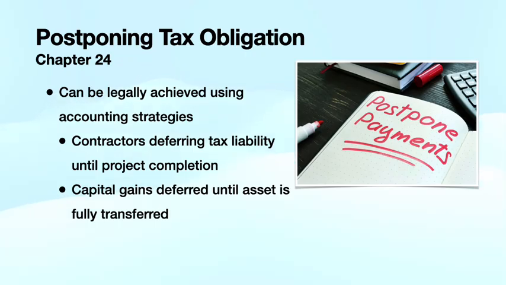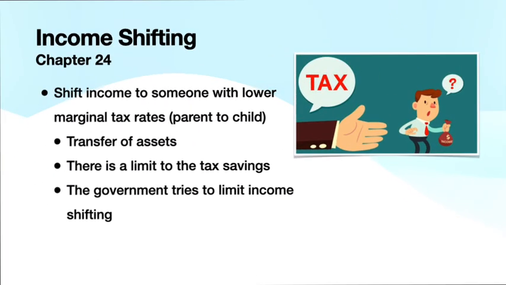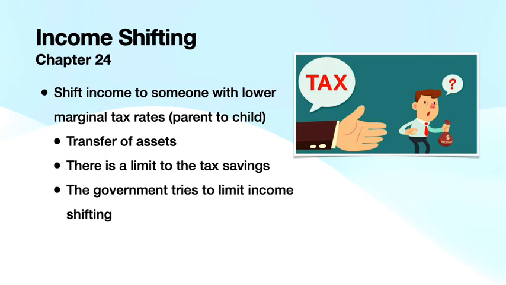So say, for example, I'm a contractor on a large-scale project, and the agency that I'm contracted with and I come to an understanding that payments made to me prior to the completion of the project are loans until the project is complete. Then I can delay paying income taxes because I can postpone recording my income to a much later time. The second way of tax avoidance can be achieved in income shifting.